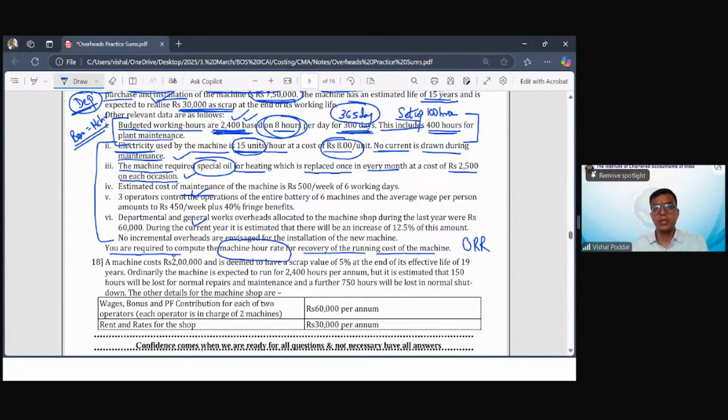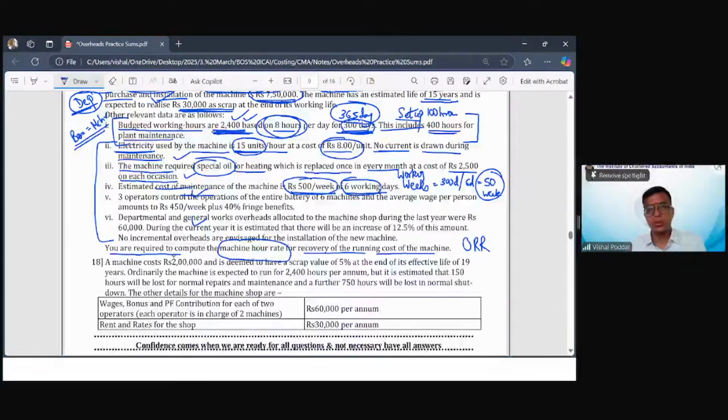सिमिलरली मेंटेनेंस कॉस्ट कितना है? 500 पर वीक ऑफ 6 वर्किंग डेज. Now this is interesting. आपको कॉस्ट अगर पर वीक दिया है तो you have to multiply it by weeks. Now how many weeks are there? That you will find out by collating the data. एक डेटा क्या दिया है? वर्किंग डेज टोटल पूरे 300 होंगे and per week the working days would be 6. So how many working weeks you will have? Working weeks are 300 days divided by 6 days in a week, so it comes to 50 weeks.